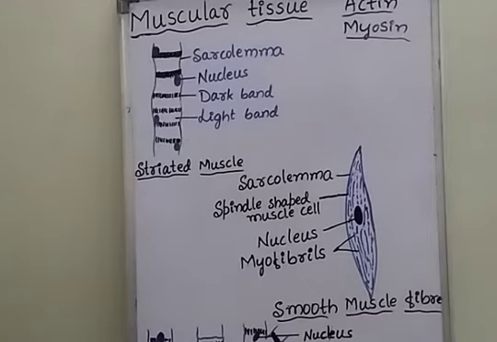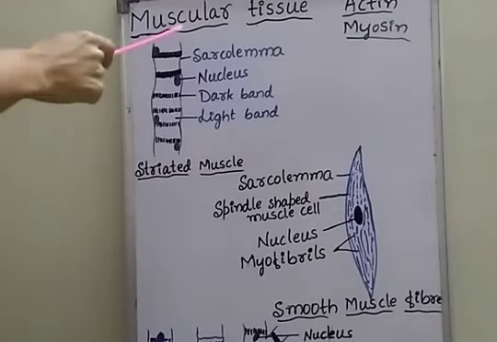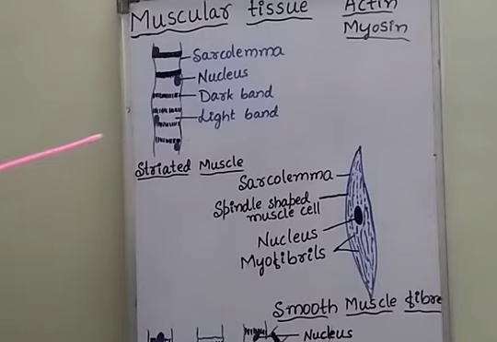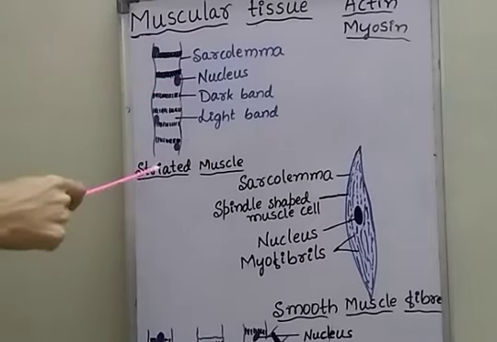The cells of the muscular tissue are elongated and are called muscle fibers. Muscular tissue consists of elongated cells called muscle fibers.